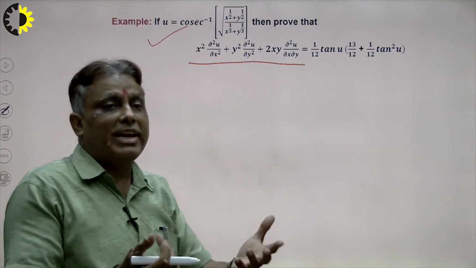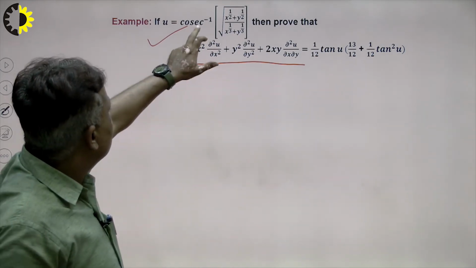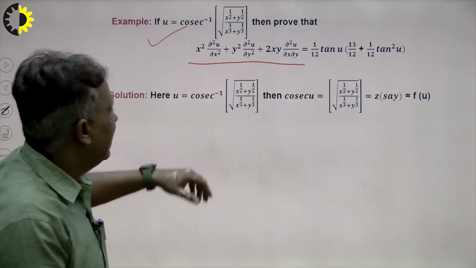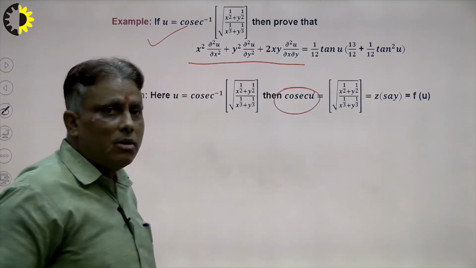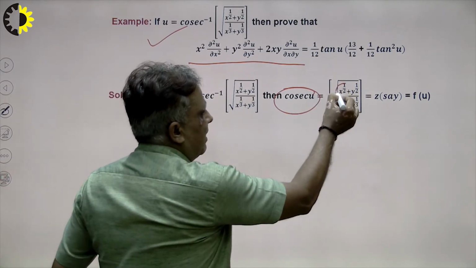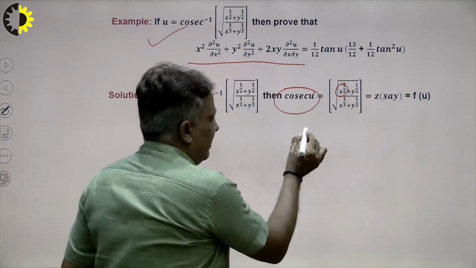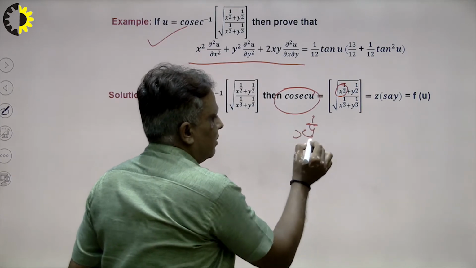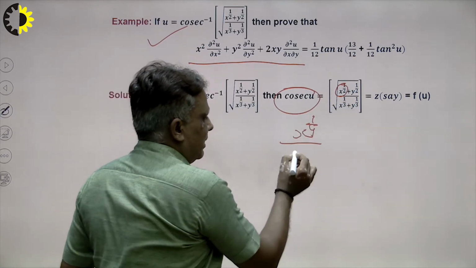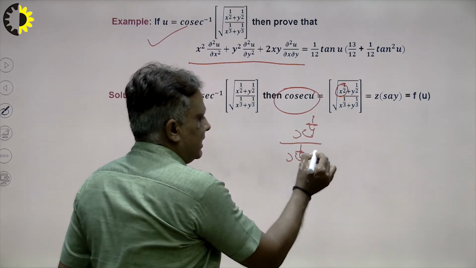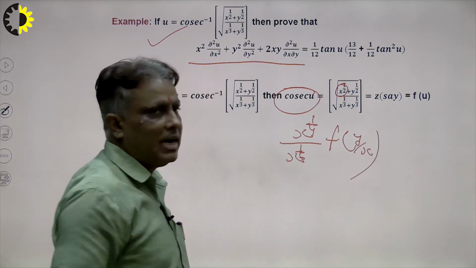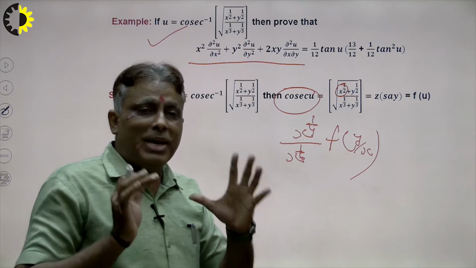First of all we calculate the first order. Cosec goes to the left hand side. So what will be f(u)? f(u) will be cosec u. The question is, what will be the degree of these terms? First of all, x raised to the power 1 by 2 is common outside, so this will be x raised to the power 1 by 4. In the denominator x raised to the power 1 by 3 is common, so outside x raised to the power 1 by 6, and this is a function of y upon x.